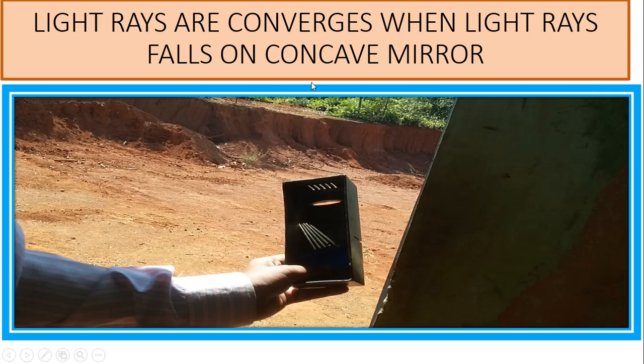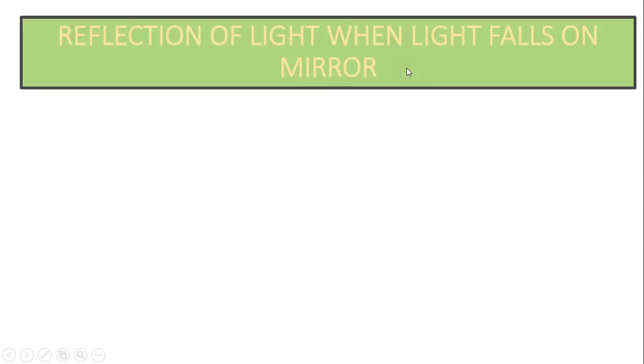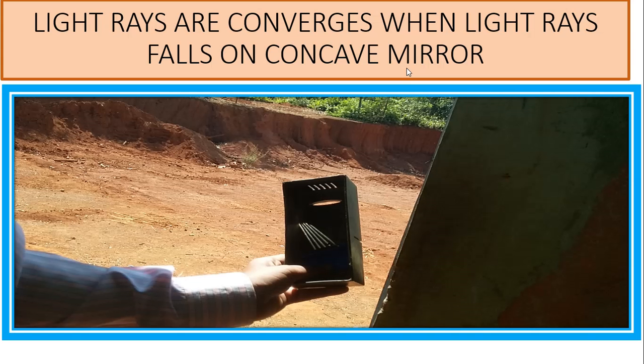Similarly, light rays converge when they fall on a convex lens. Concave mirror. Light rays converge when they fall on the concave mirror. Here in the concave mirror, the inner side is the reflecting one and the bulgy or dome side is coated.